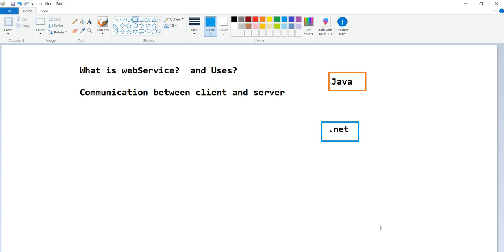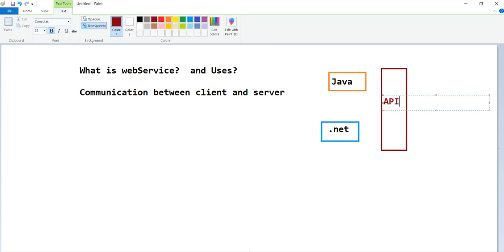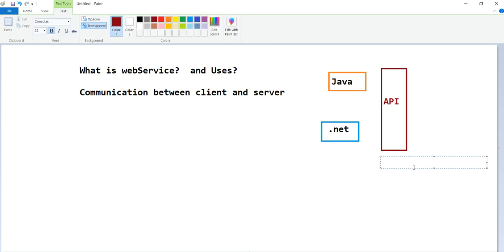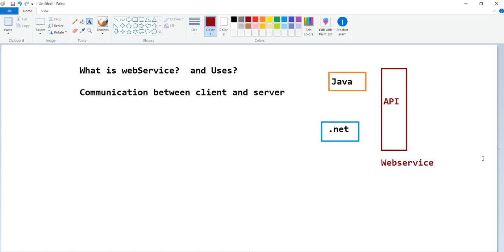Even though there is an iOS application also, this communication is happening with one common layer, that is called the web service layer or API. This we call as an API layer. This API layer is nothing but a web service. Then what happens here? After this web service, here is the database.